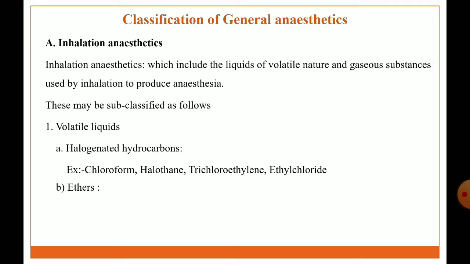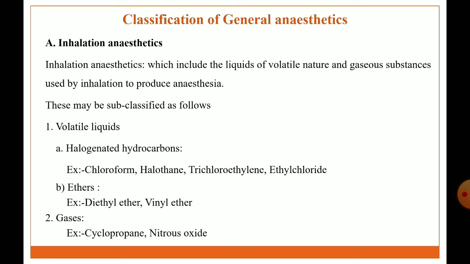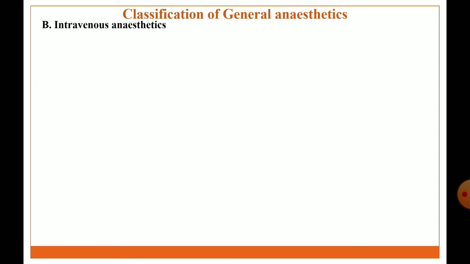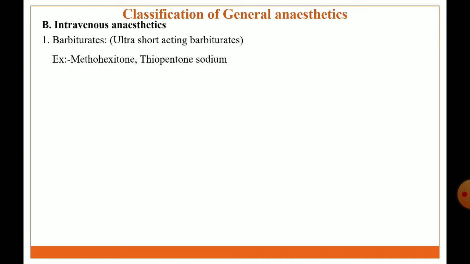The next subclass of volatile liquid is ether. Examples: diethyl ether, vinyl ether. The next subclass is gaseous agent. Examples: cyclopropane, nitrous oxide gas. The main class of general anesthetic agent is intravenous anesthetic agent. In this, the first subclass is barbiturate derivatives, in this ultra short acting barbiturates. Examples: methohexitone sodium and thiopentone sodium.